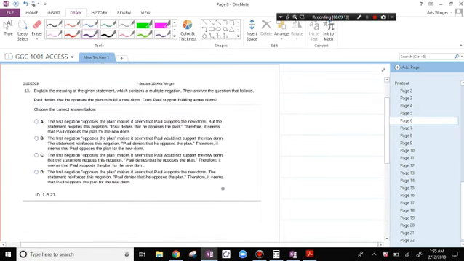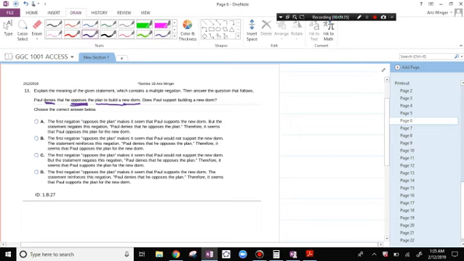Explain the meaning of the given statement which contains a multiple negation, then answer the question that follows. Paul denies that he opposes the plan to build a new dorm. Does Paul support building a new dorm? Well, there's a negation of planning to build a new dorm, but then he denies opposing it, so he actually is for it.